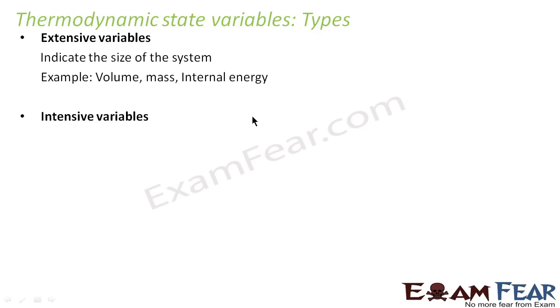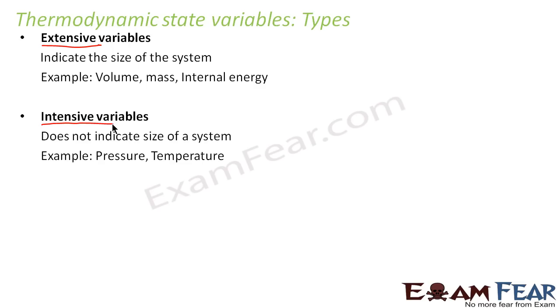The other category is intensive variables. It's very obvious now, if extensive variables are the ones which depend on the size of the system, intensive variables will be those which do not depend on the size of the system. So they do not indicate the size of the system. They have nothing to do with the number of particles in the system or the mass of the system. Such variables are temperature and pressure. So pressure and temperature fall under intensive variables, and volume, mass, internal energy fall under extensive variables.